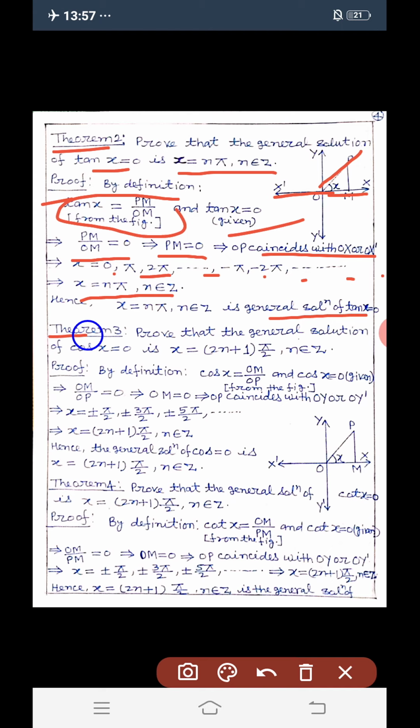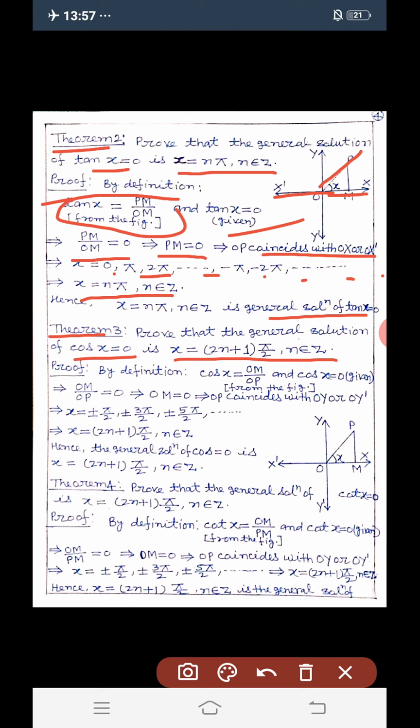Theorem 3. Prove that the general solution of cos x = 0 is x = (2n+1)π/2, where n belongs to integer.